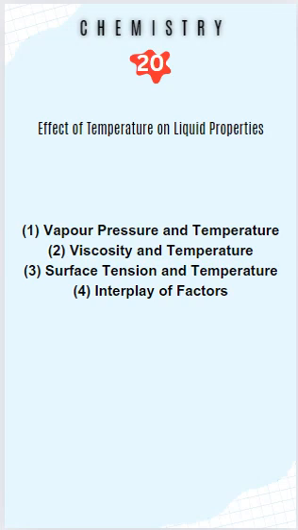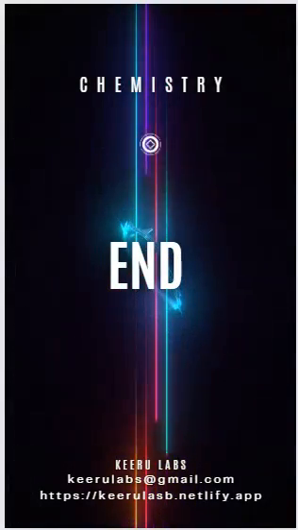Surface tension decreases with the increase in temperature. As temperature increases, the kinetic energy of the molecules increases, which weakens the intermolecular forces, thereby reducing the surface tension. The effects of temperature on vapor pressure, viscosity, and surface tension are interconnected. They all stem from the impact of temperature on the kinetic energy of the molecules and the strength of the intermolecular forces. This takes us to the end of the video.